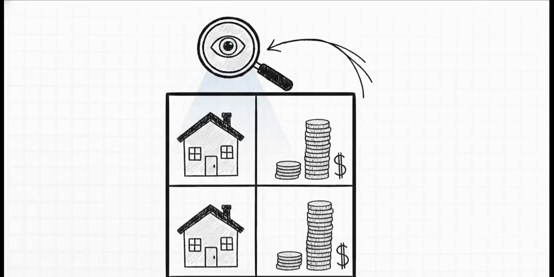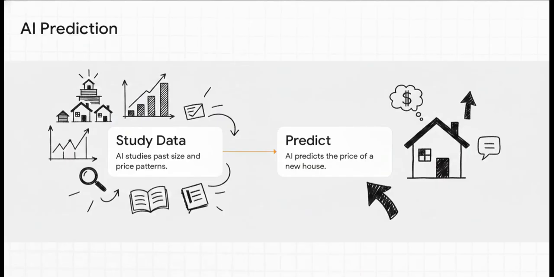But within those billions of records, the AI is meticulously scanning for relationships. If we isolate just two variables from our real estate example, let's say house size and house price, these are the exact pieces of data the AI will analyze. It endlessly searches for the hidden mathematical correlation between the square footage and the final cost. It literally evaluates every single permutation across the entire dataset just to understand exactly how a change in one attribute directly impacts the other.